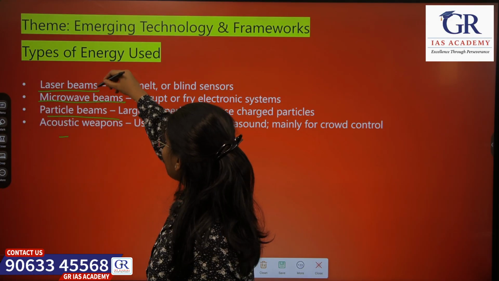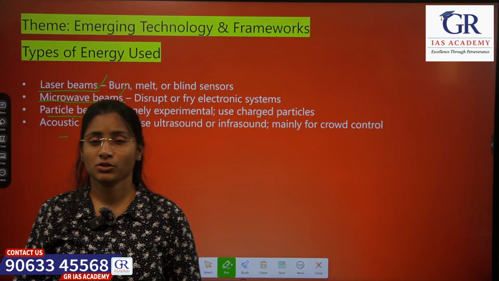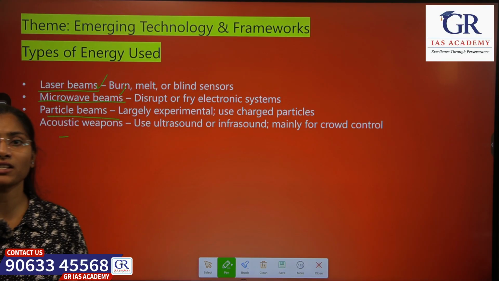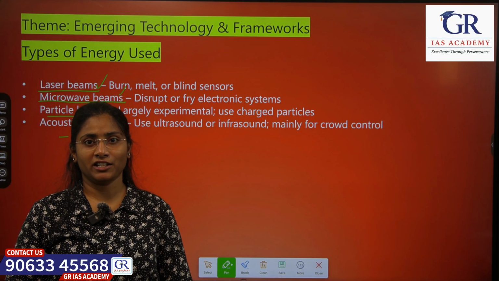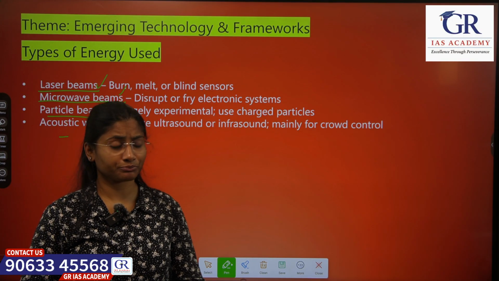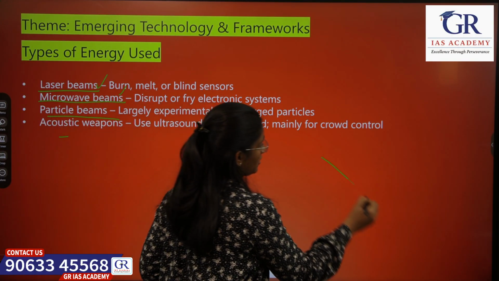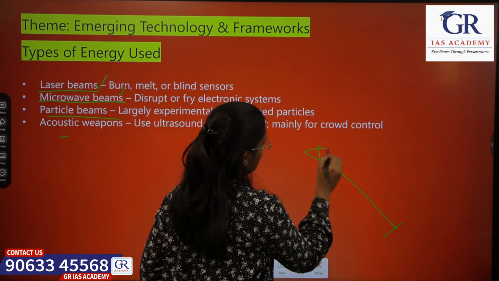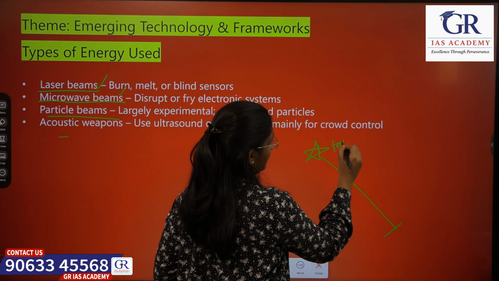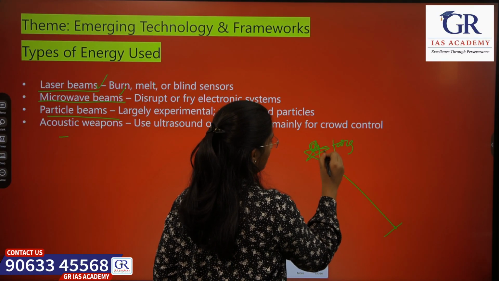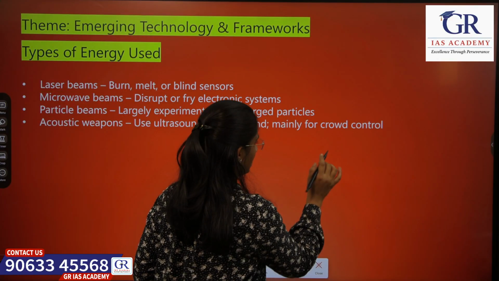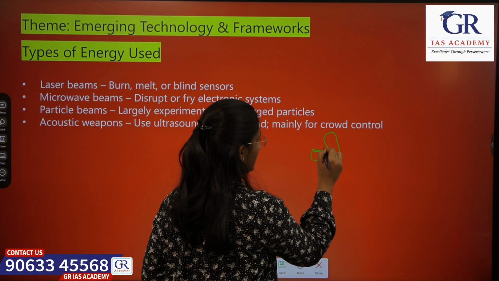So what are laser beams and microwave beams? These use highly focused electromagnetic energy. Let's say there is some target, some drone.